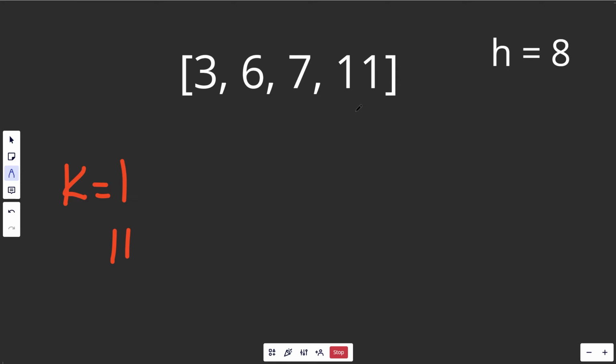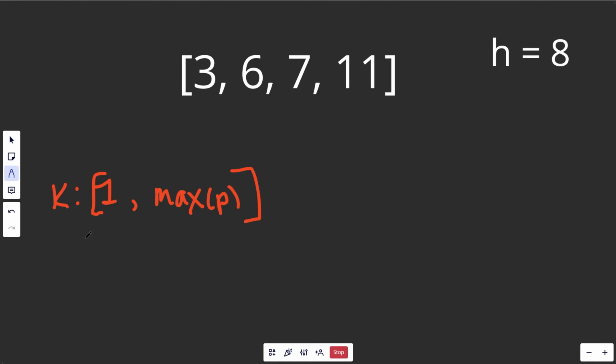If you have your k equal to the max of any value of the piles, that means that you can eat any of the piles in 1 hour. And so all of these things are going to take 1 hour here. If you had an eating speed of 11 or 12 or 15 or 1,000,000, they're all going to do exactly the same thing. So the biggest value that we could have for k is the max of the piles. So I'll just write that, the max of p. Okay, so all I've left here is that k is somewhere in the range of 1 to the max of the piles, inclusive.